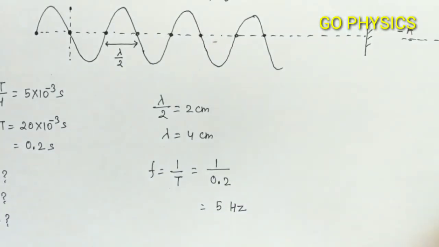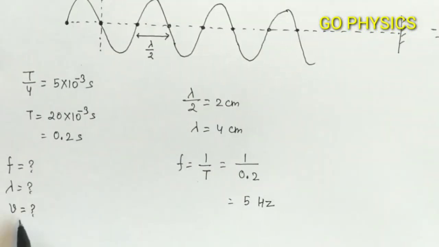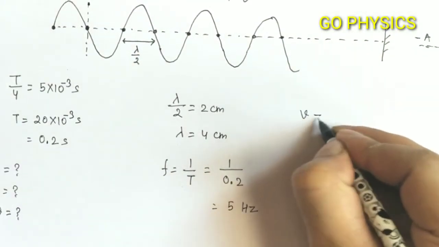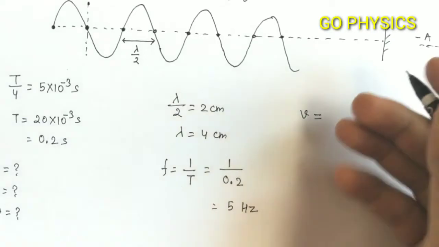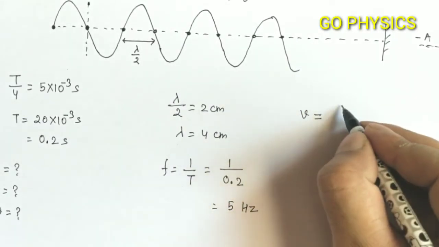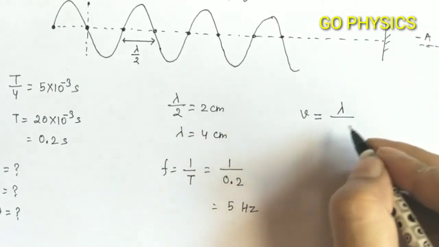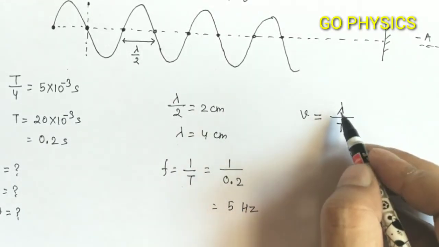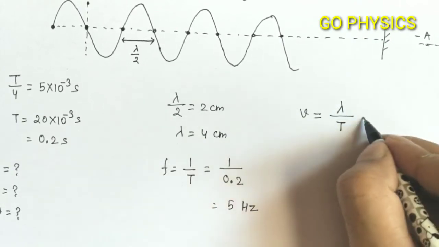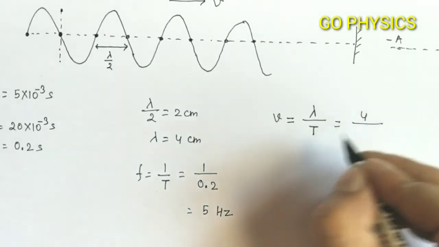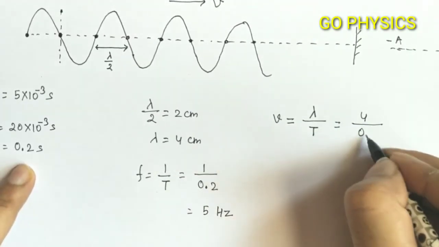Now in the last part, we have to calculate the speed of the wave, and we already know that speed of the wave is simply equal to distance by time. The distance we take here is lambda, and the time we take is the time period. So speed of the wave is equal to wavelength divided by its time period, with lambda equal to 4 cm and time 0.2.